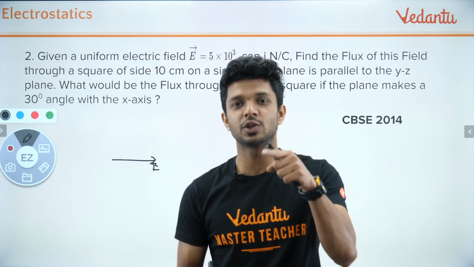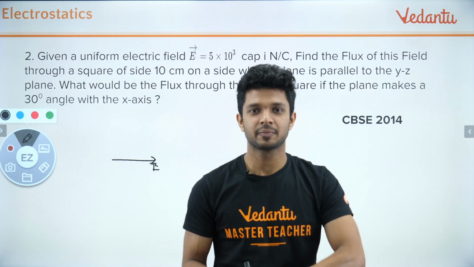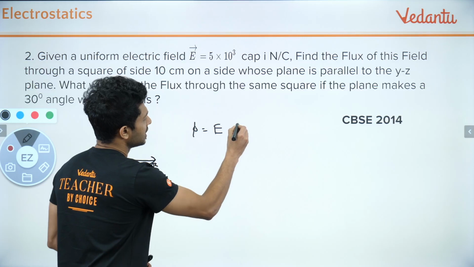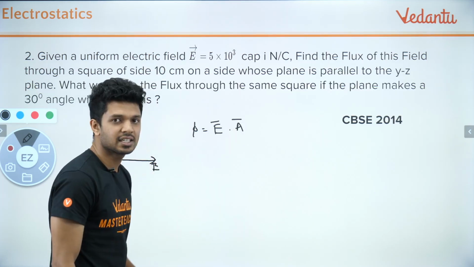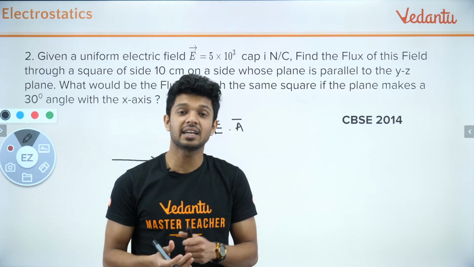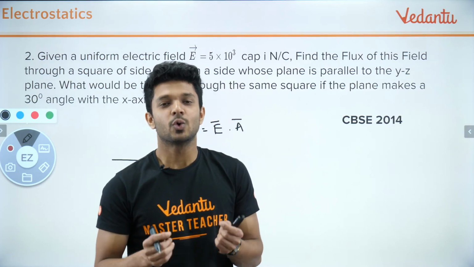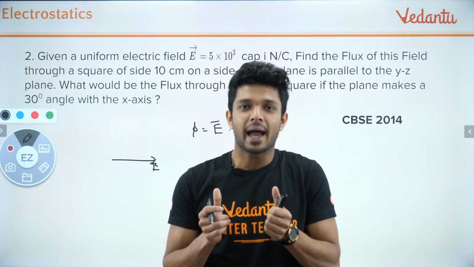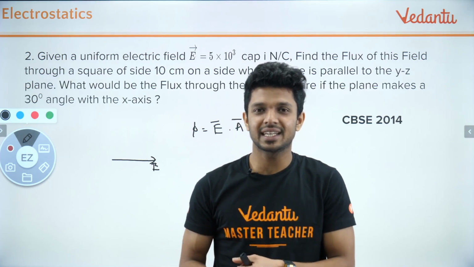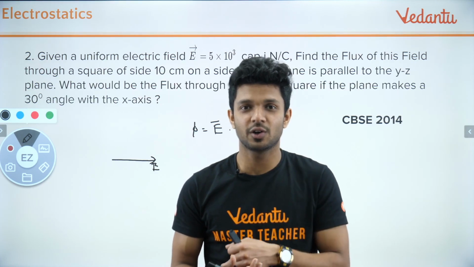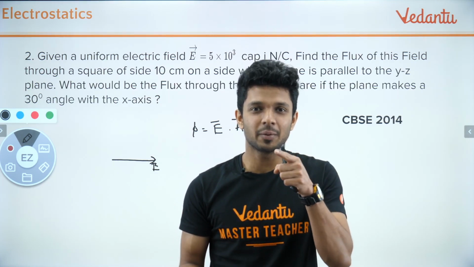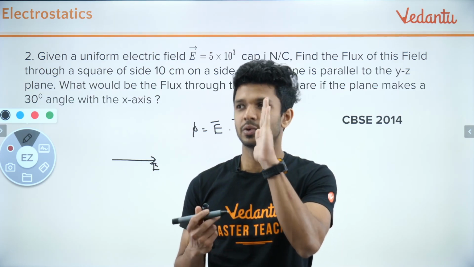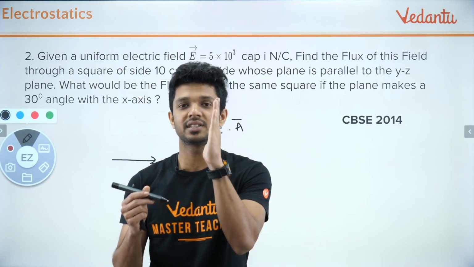For that you must know what the area vector is, because the flux is defined with the formula E dot A, where E is a vector and area is also a vector. The area vector is defined as the vector having the same magnitude as the area of the given surface, and the direction of the area vector is perpendicular to the surface. So whenever you have a surface, I just want you to picture it in three dimensions.